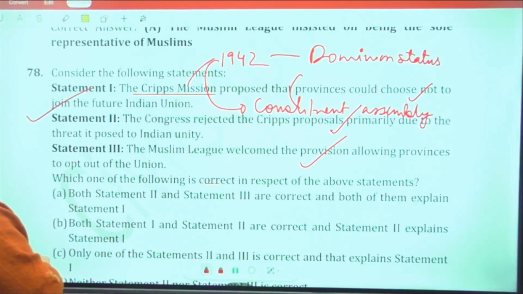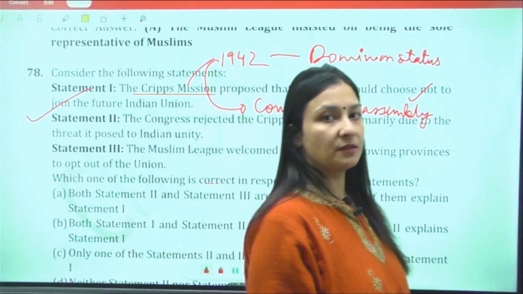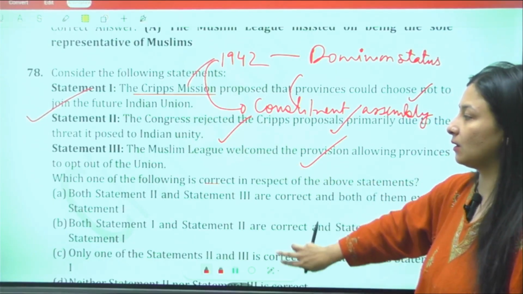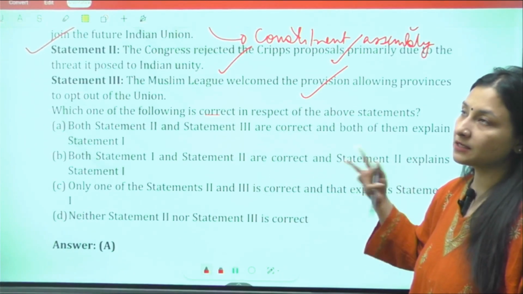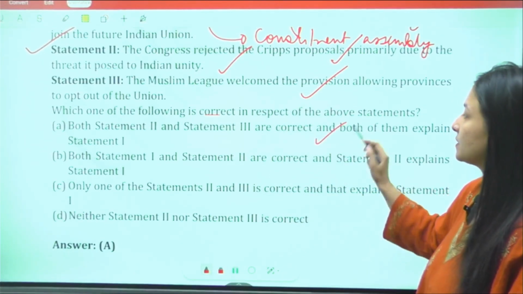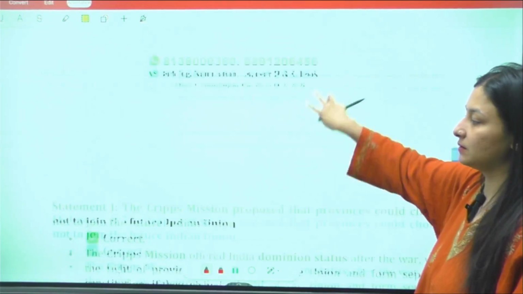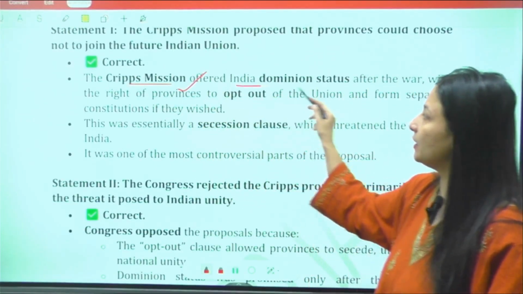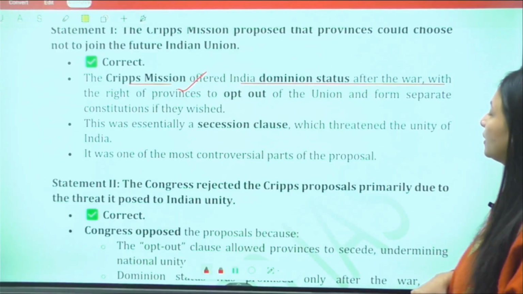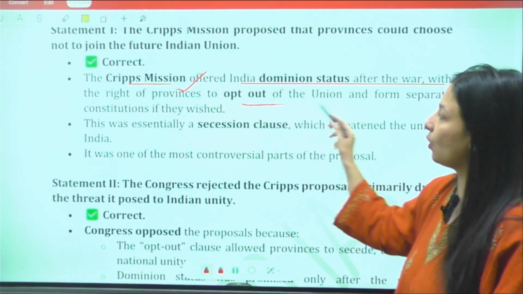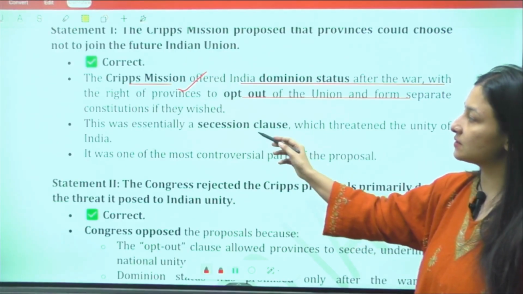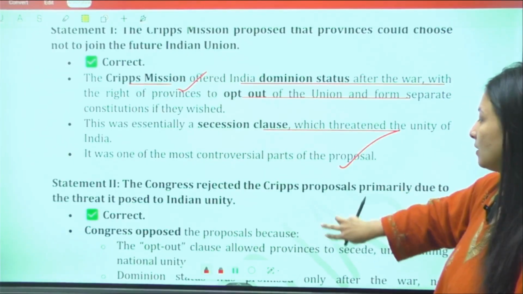So the first statement over here is correct. They were trying to make grouping, group A, group B, group C, right? This was being done. And yes, Congress felt that it was negatively imposing upon the unity of India. So both the statements are correct and both statements are explaining statement 1. Cripps Mission offered Indian dominion status after the war, with right of the provinces to opt out of the union and form a separate constitution if they wished. It was essentially a secession clause, definitely.